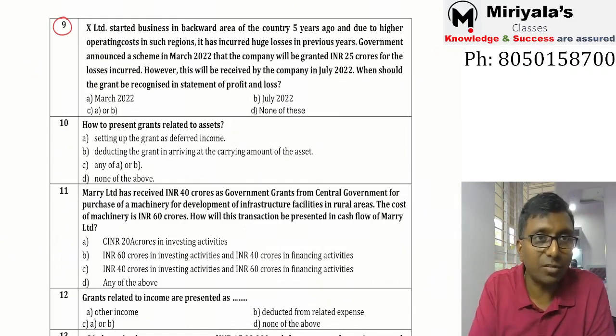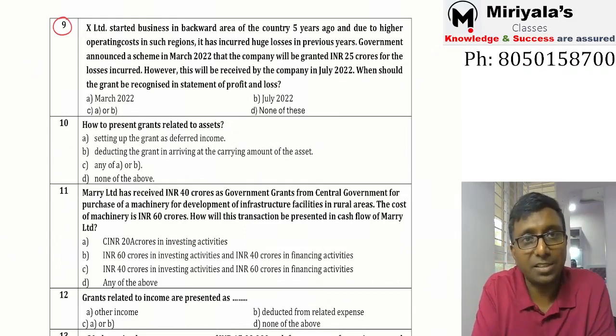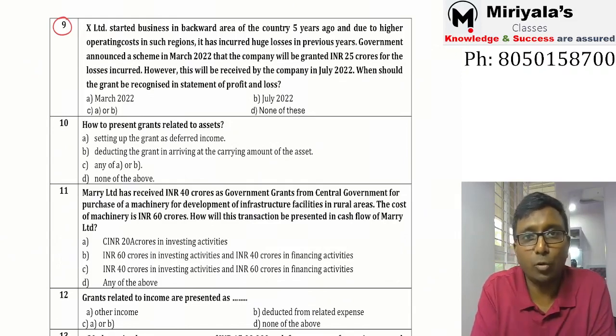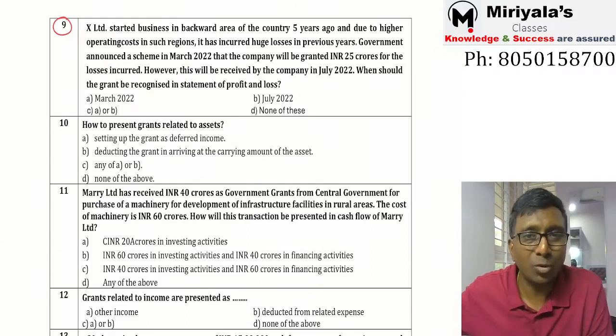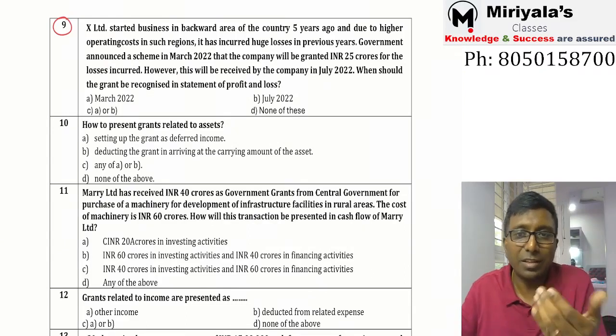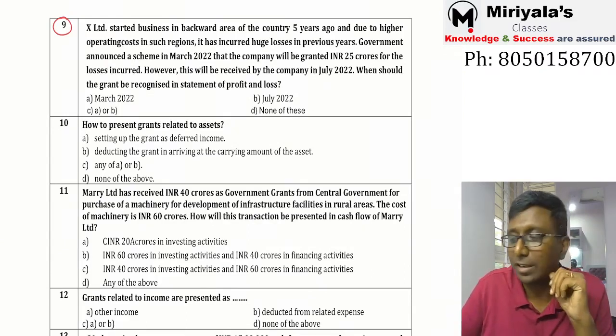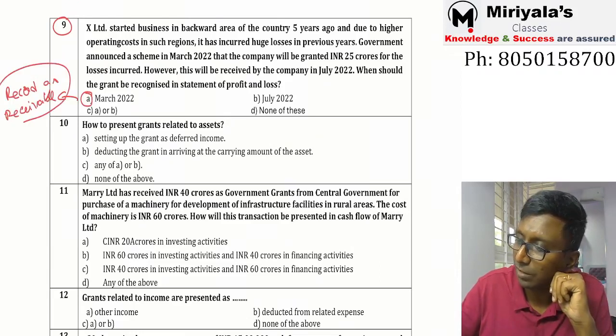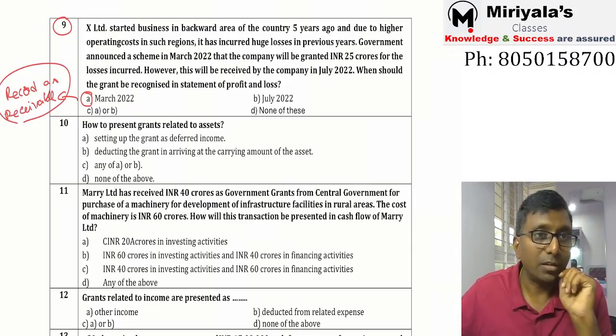Read the sentence carefully. The scheme was announced in the month of March itself, so that the company will be granted 25 crore rupees. Correct? When the government announces a scheme, generally they will not step back. That is a very rare circumstance. So on an accrual basis, my dear, you can record it as receivable. Yes, 100% fine with this.